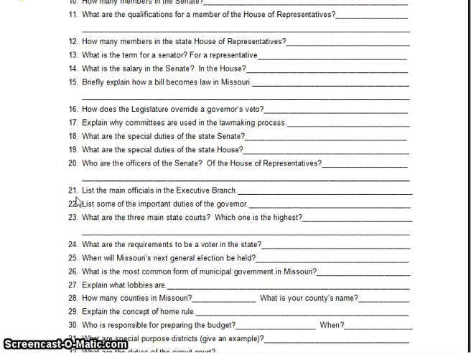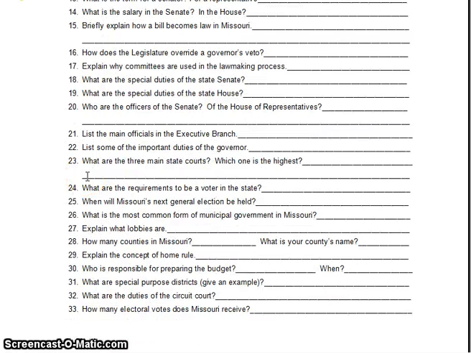27, explain what lobbies are. Lobbies are organized groups seeking to influence legislators. That's all they are. They just try to influence the legislators. 28, how many counties are in Missouri? 114. What is your county's name? Lincoln. These are kind of meatball questions. I think we should be okay with this. If you don't know you live in Lincoln County, I can't help you on that one. 114 counties, you live in Lincoln County.